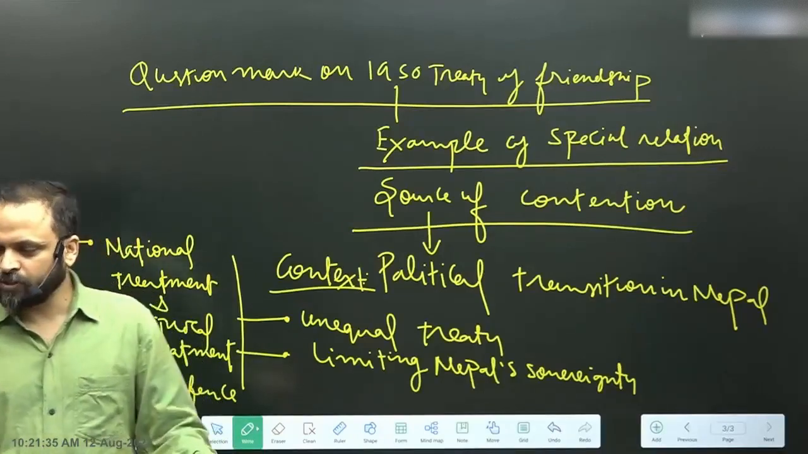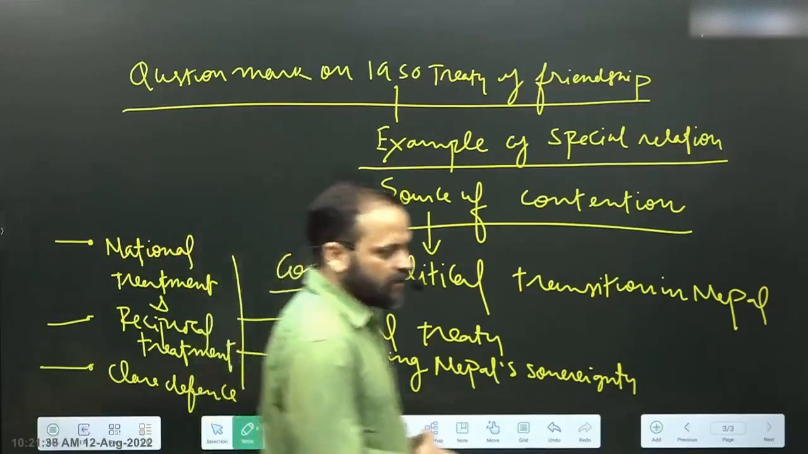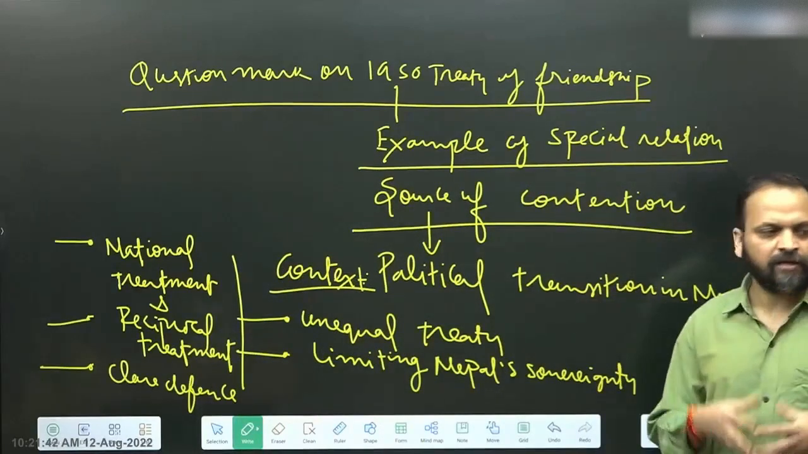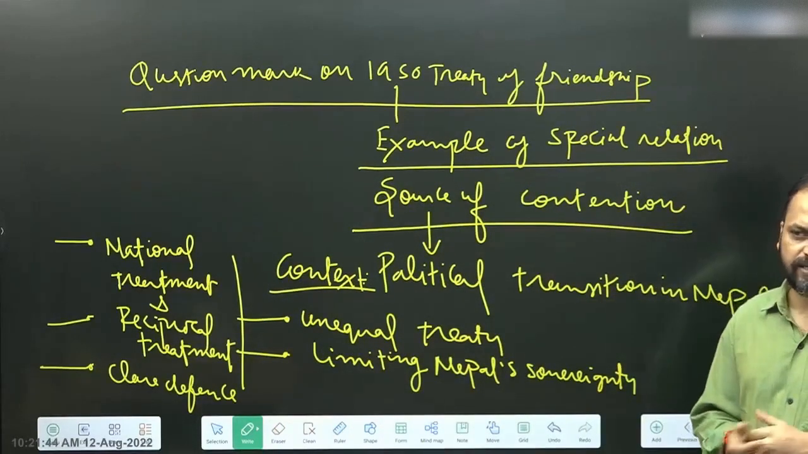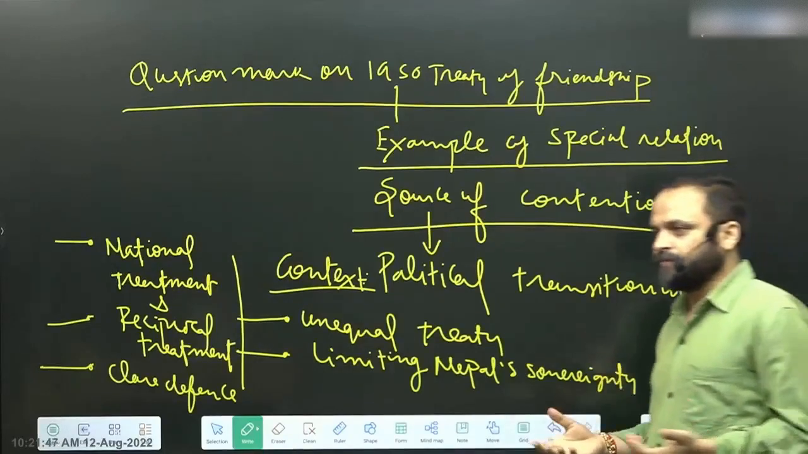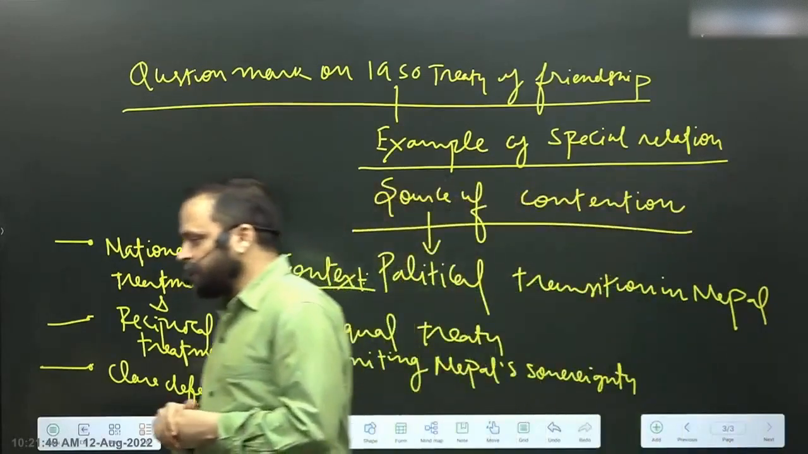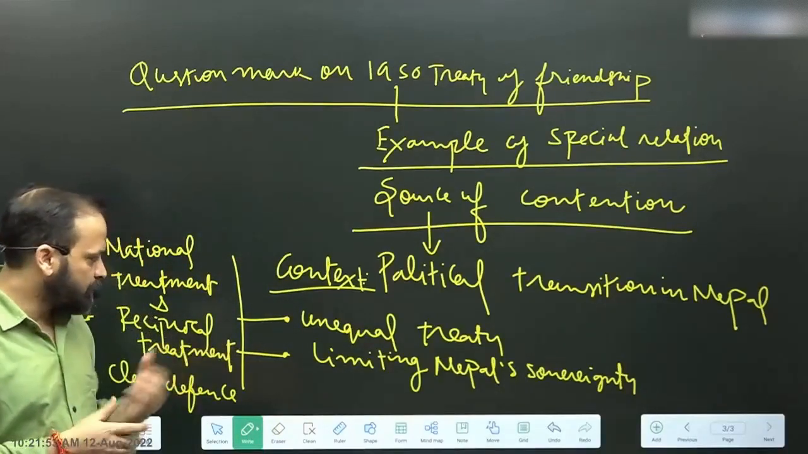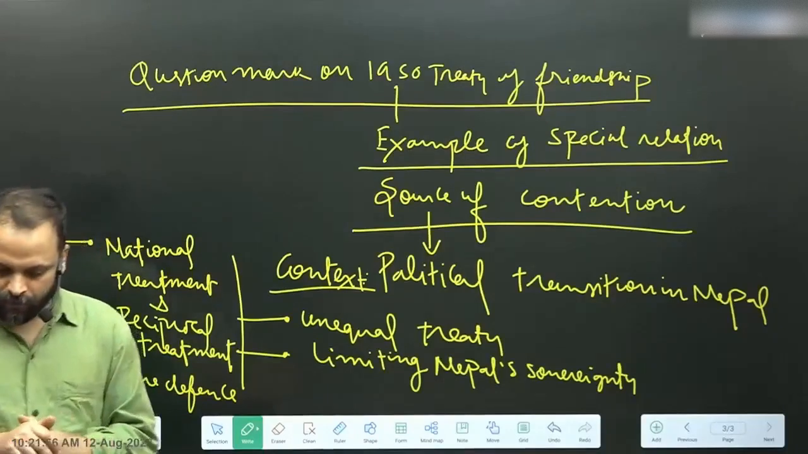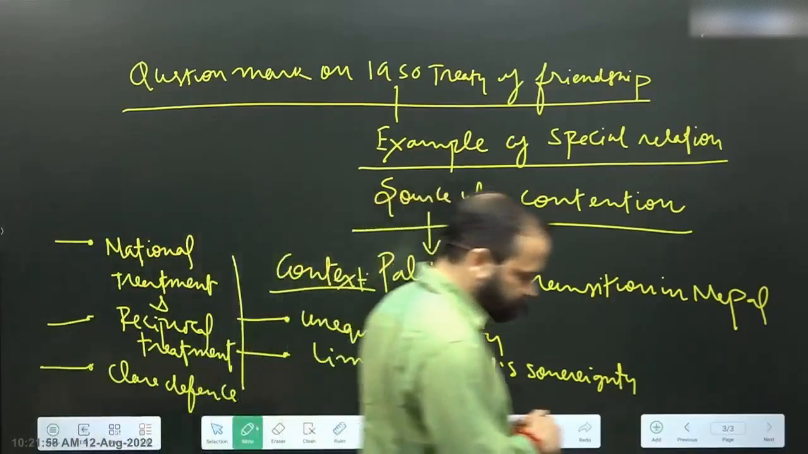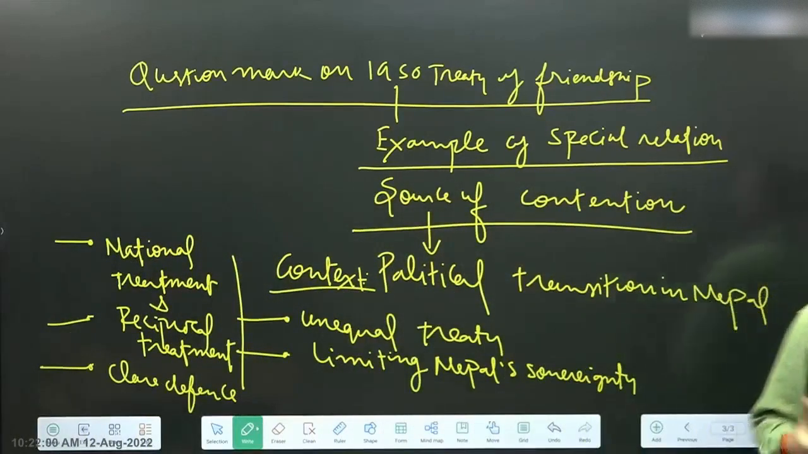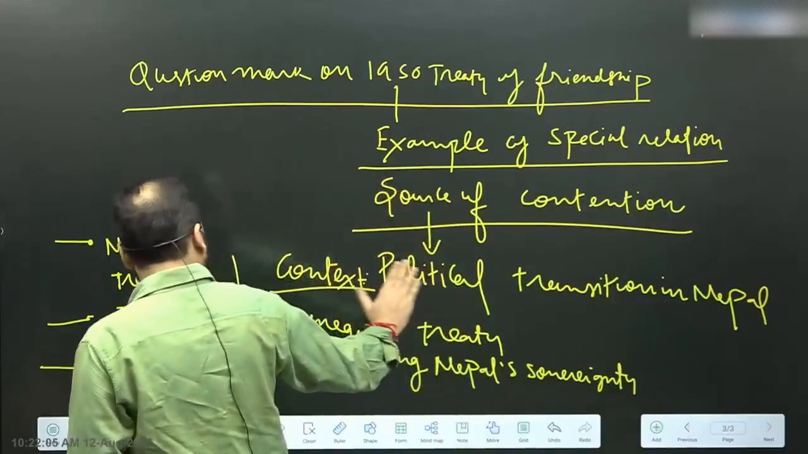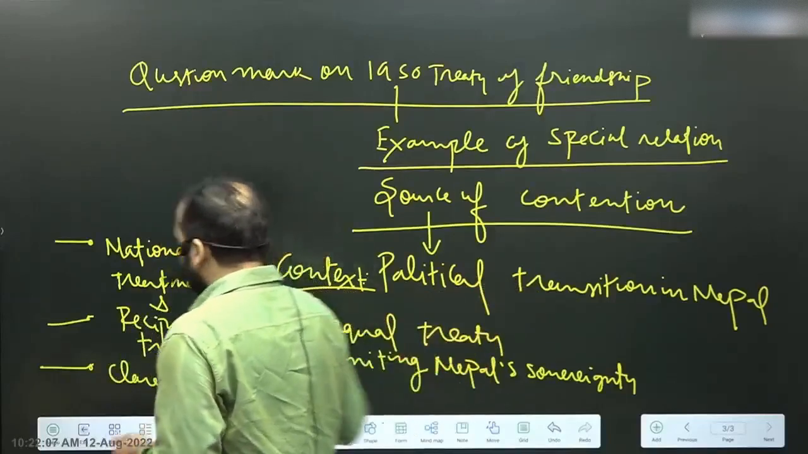So that's why close defense ties are also promoted by the 1950 treaty. Why? One, the provision for close consultation on matters concerning third countries, and the provision for arms supply to Nepal. Arms supply to Nepal via India's territory. So, close defense relations. Now, in all these matters, these are the arguments that ultimately these are unequal.